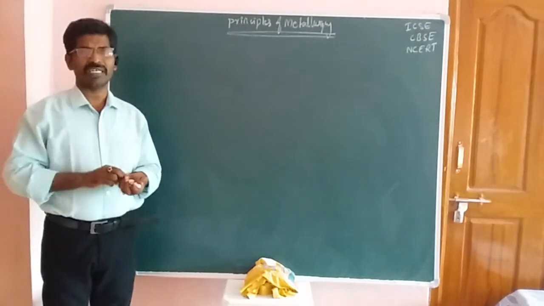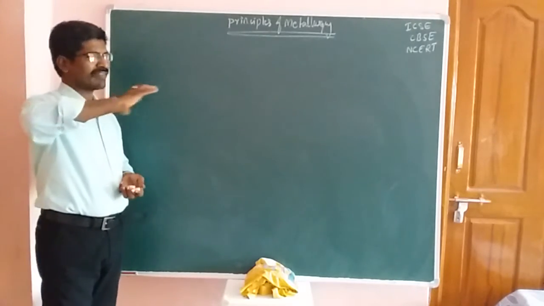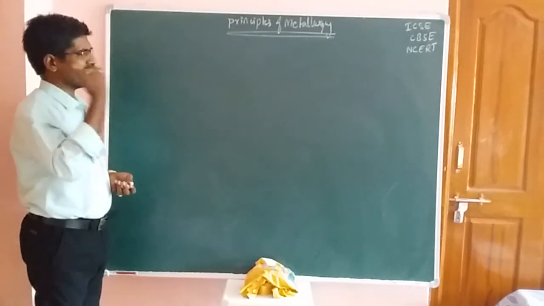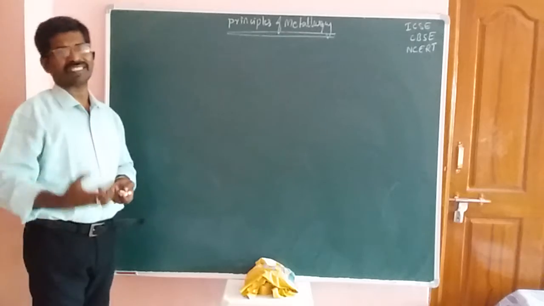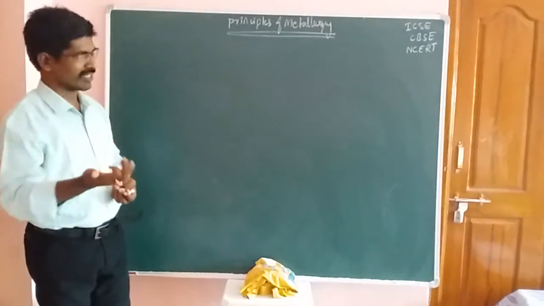We know, students, I already gave the elements to you according to the chemical reactivity order. So based on the chemical reactivity order, we have to extract the elements by using different types of processing.